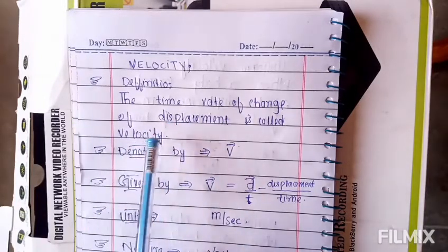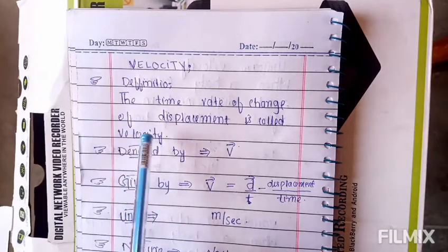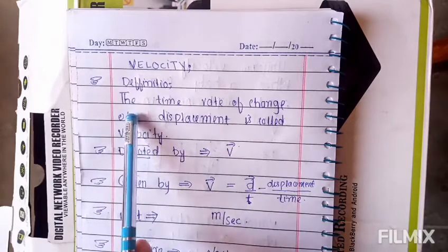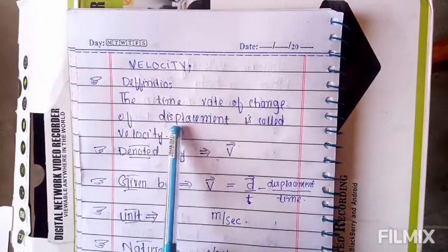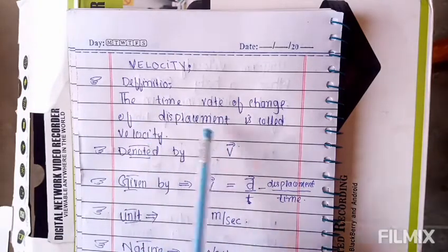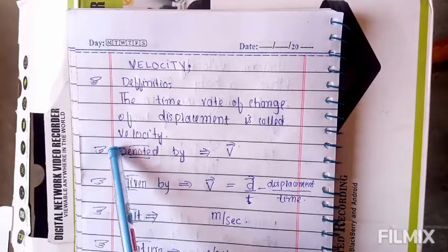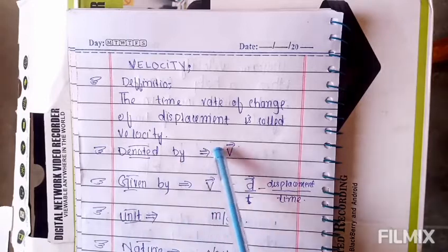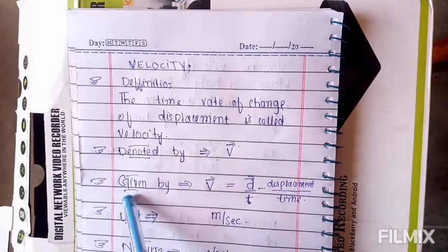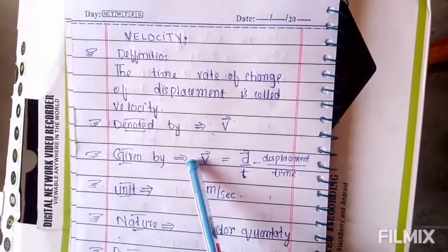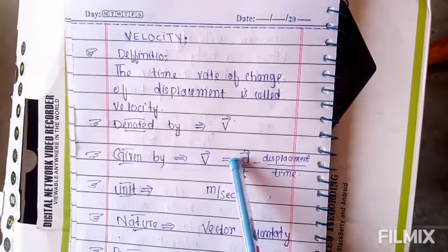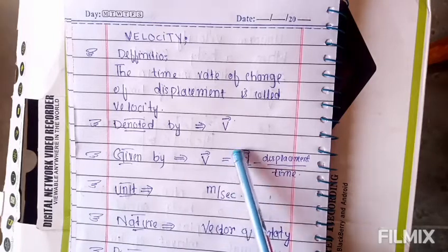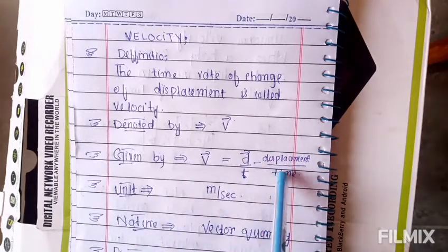In the previous lecture I talked about speed, which is the time rate of change of distance, but velocity is the time rate of change of displacement. When change occurs in displacement, it is called velocity. Velocity is denoted by v with an arrow over it, and speed was only simple v. So v arrow is equal to displacement divided by time, and the displacement can also be written as s with an arrow over it, divided by time.